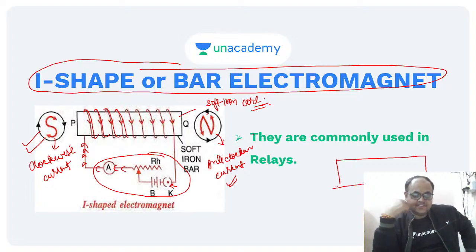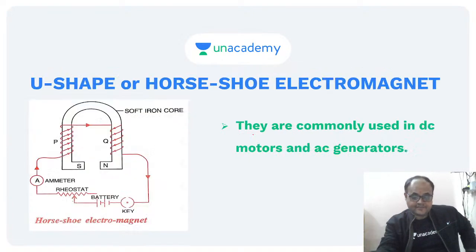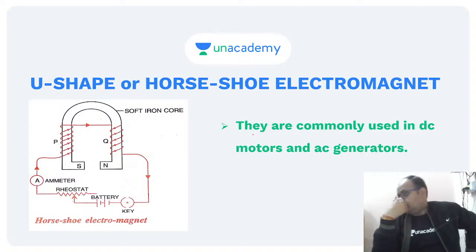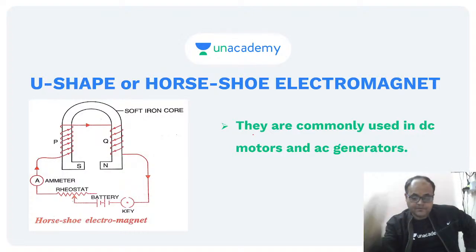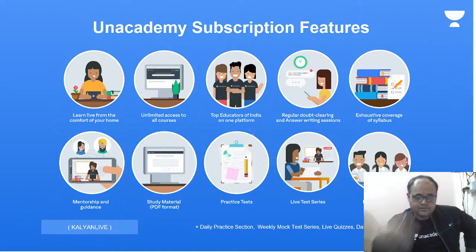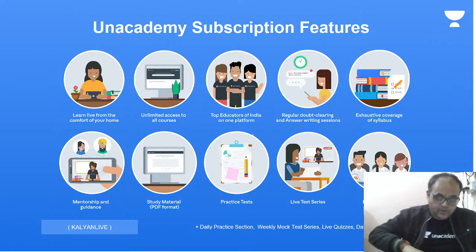We can increase the magnetism further by increasing the number of turns, by coiling the wire. This is the other type of electromagnet that I was talking about. But before that, let us quickly go through this.